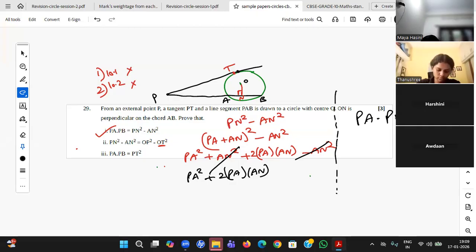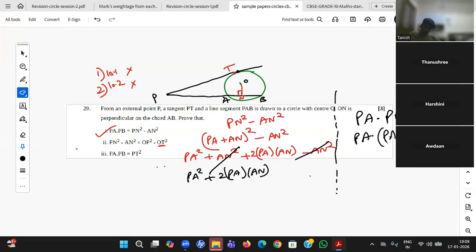PA into PB. I'll also prove this value as here, then also my proof is right. What is PA? PA is PA only. What is PB? PB is nothing but PA plus AN plus NB. Now let me multiply: PA into PA, PA square, PA into AN, PA into NB.